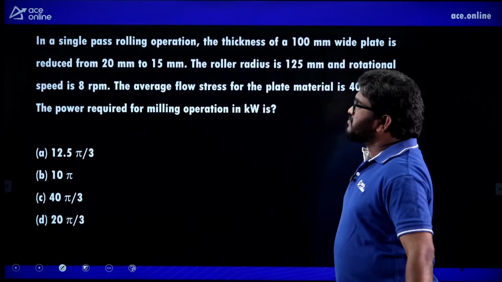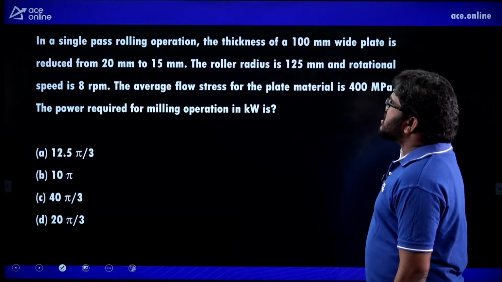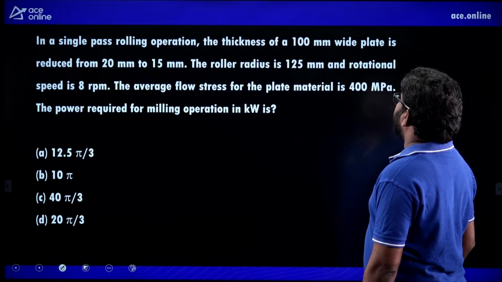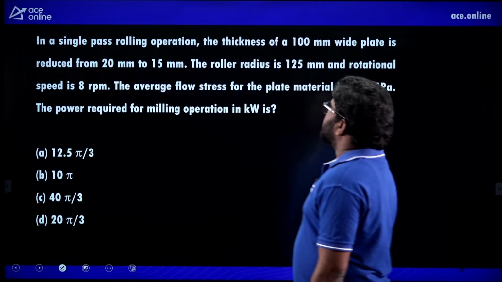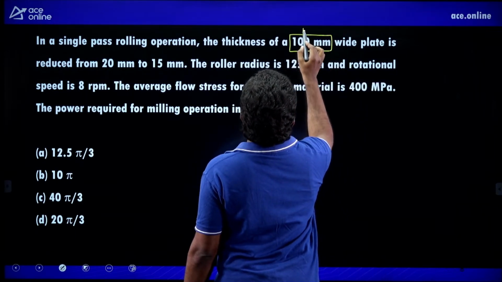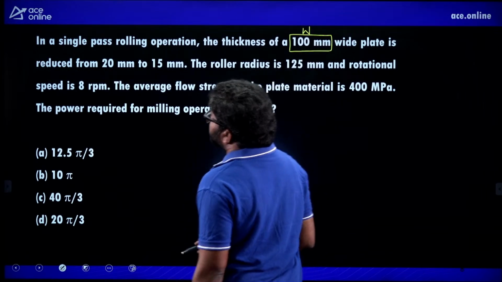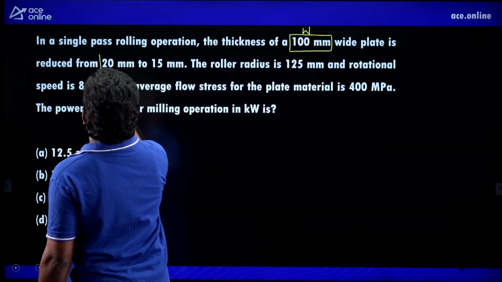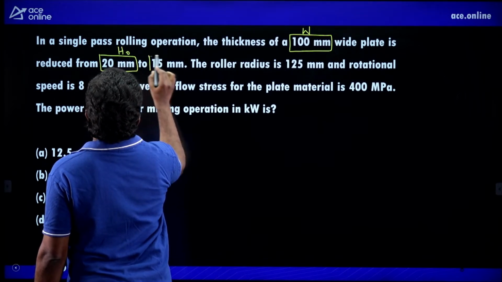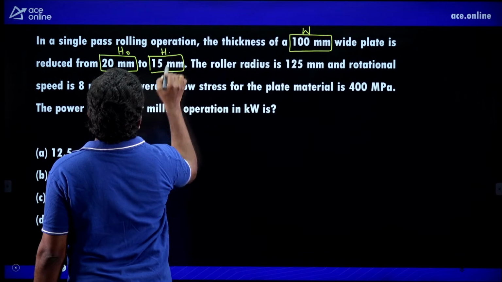Next, another question. In a single pass rolling operation, the thickness of a 100 mm wide plate, this is the width of the plate W, is reduced from 20 mm to 15 mm. This is 20 mm H0, this is 15 mm H1.